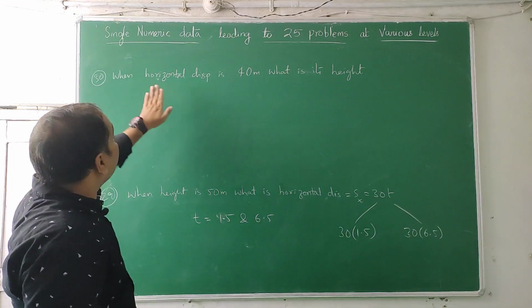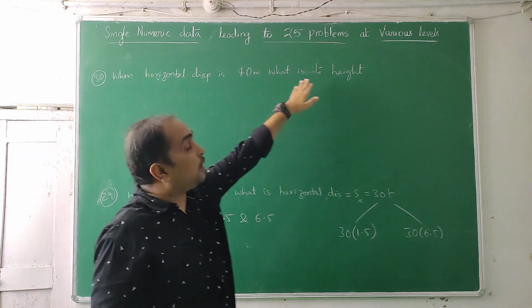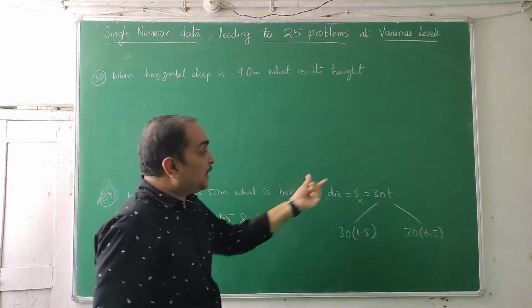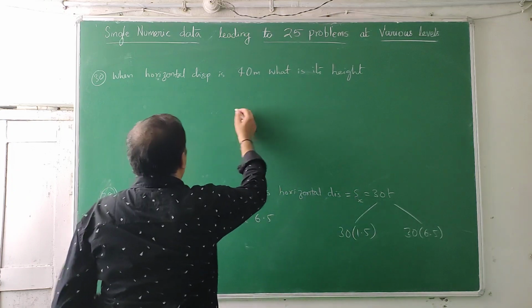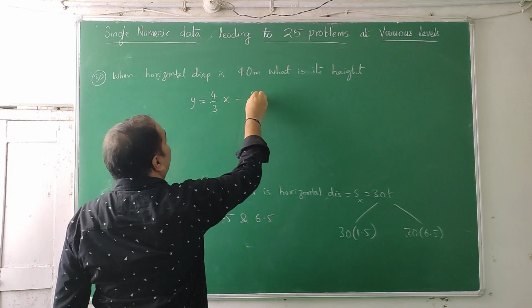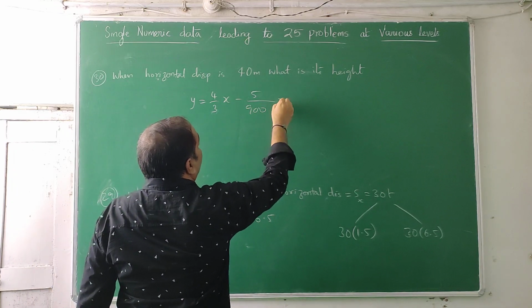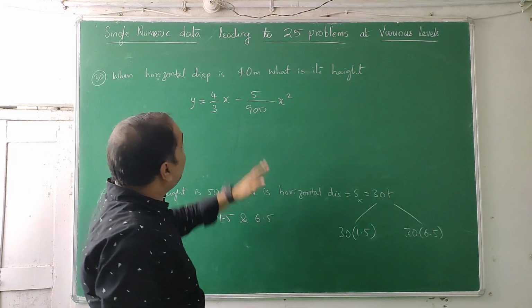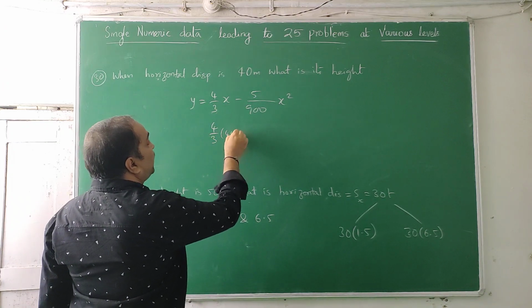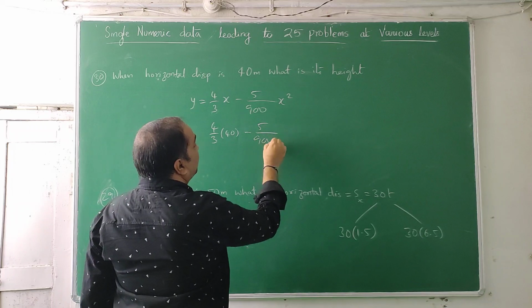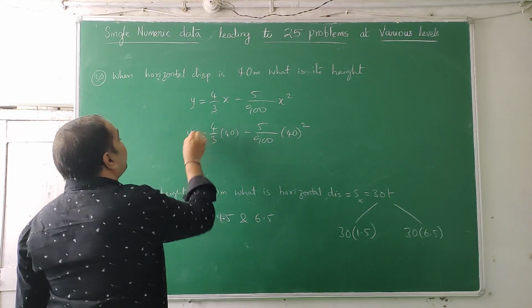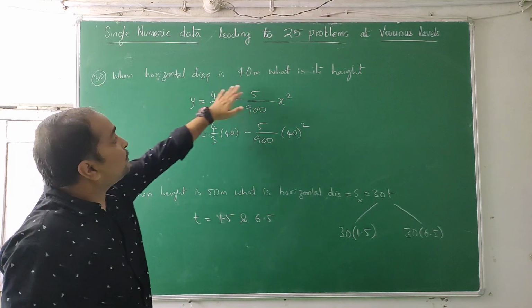Similarly they give horizontal distance. When horizontal distance is 40 meters, what is the height? This is a cumbersome method, where knowing height, finding time, then substituting is a little lengthy. You can go with the path equation. Y is equal to 4 by 3 times x minus 5 by 900 times x square. This was the equation, no? Put this horizontal displacement here: 4 by 3 times 40 minus 5 by 900 times 40 square. So you'll get y. When horizontal displacement is 40, what is the height?